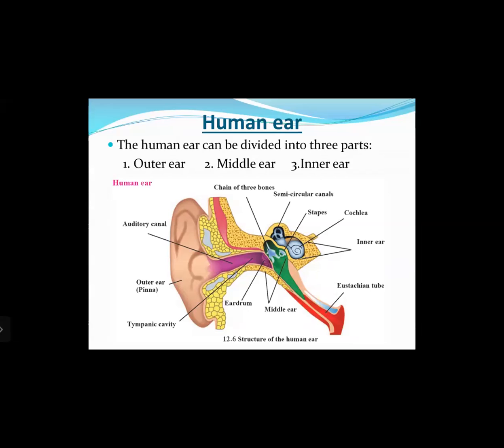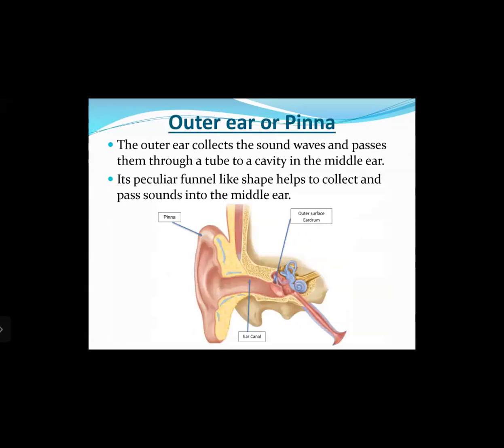In the outer ear, you have the pinna, which is the structure seen outside. Then you have the auditory canal and the tympanic cavity. At the end of the tympanic cavity, you have the eardrum. Just behind the eardrum, you have a chain of three bones. These three bones are connected to a spiral device called the cochlea. We will see about that in detail. Now let us see the various parts of the human ear. We will see first about the outer ear or the pinna.